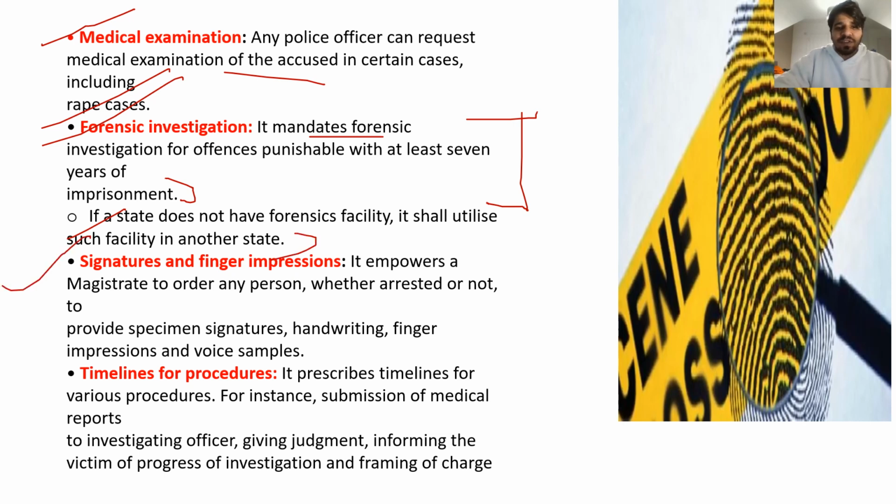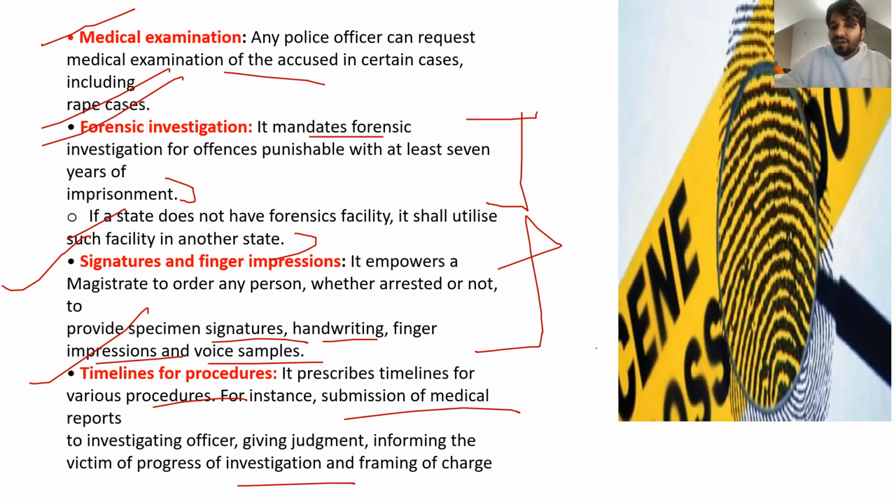Signatures and finger impressions. It empowers a magistrate to order any person, whether arrested or not, to provide specimen signatures, handwriting, finger impressions, and voice samples. They are of much importance, right? Timelines for procedure. As I said earlier, the authority has to work within a limit of time, so it prescribes timelines for various procedures. For instance, submission of medical reports to the investigation officer, giving judgment, informing the victim of progress of investigation, and framing of charge.